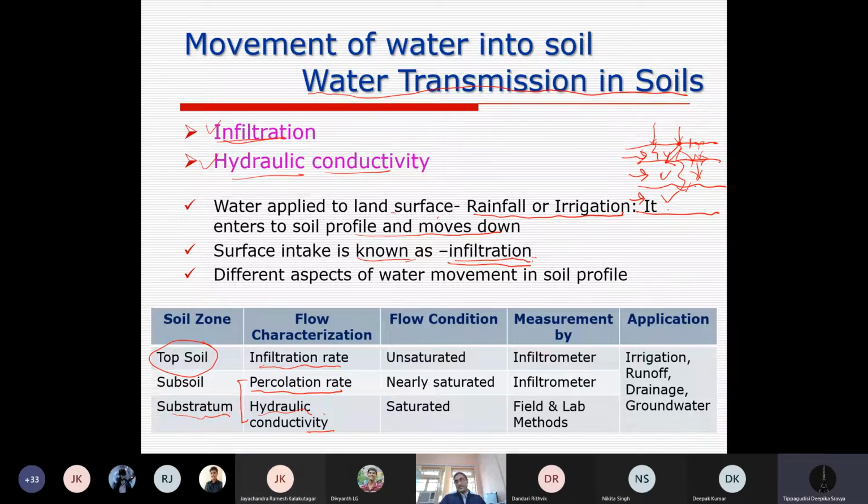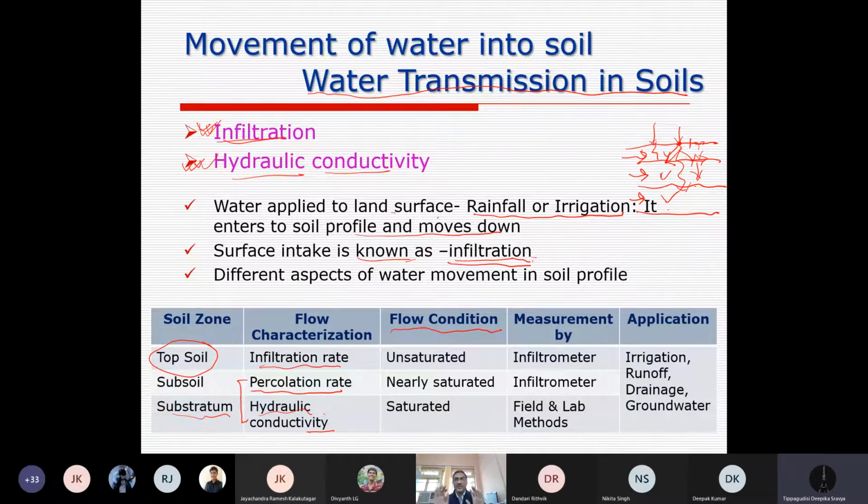Sir, is there any relationship between hydraulic conductivity and the suction pressure? I'm coming to that. Once I am teaching this, I will certainly tell you. Suction pressure basically means a not saturated condition, is that not so? Yes. Okay. I will come to that point. I am covering infiltration first, then I will go to hydraulic conductivity. I noted down your question. I will tell you this relationship.